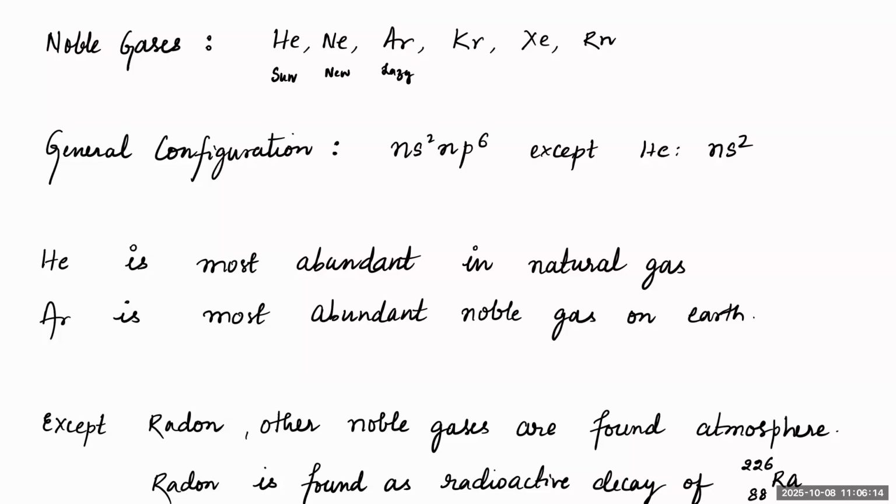Krypton comes from the term hidden, anything which is hidden. Xenon means stranger. Radon is derived from radium itself, because this is one of the radioactive elements which was discovered at that time. So these are the names and how they have been given.